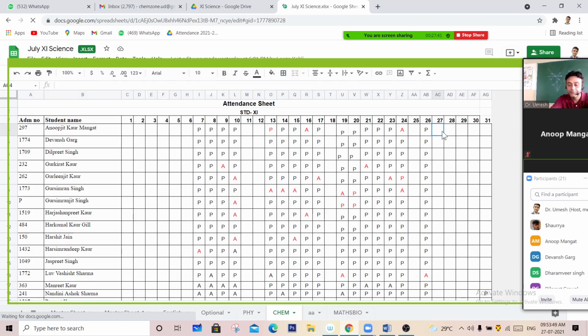Anupjit, Present, sir. Devansh Garg, Present, sir. Dilpreet Singh, Present, sir. Gurkirat Kaur, Present, sir. Guldenjeet Kaur, Gurleenjeet Kaur. Absent. Present, sir. Gursimran Singh, Present, sir.